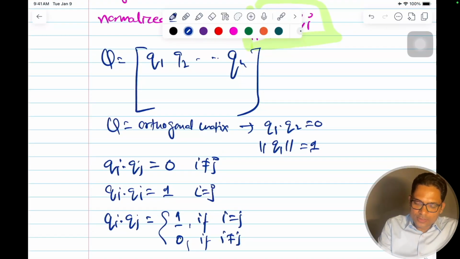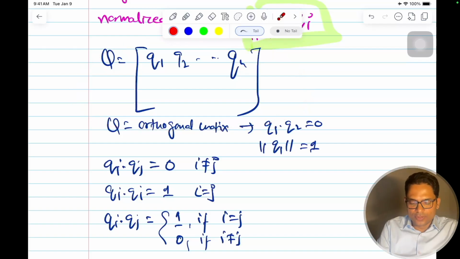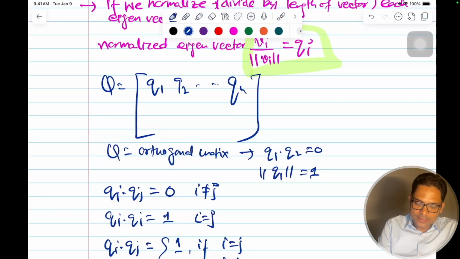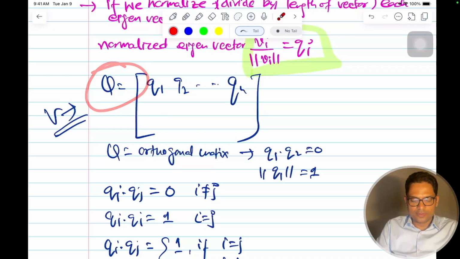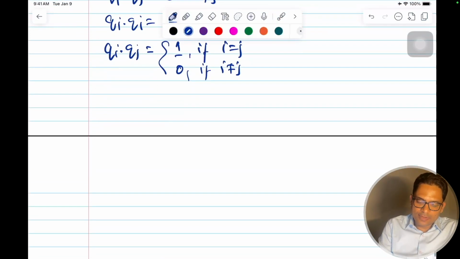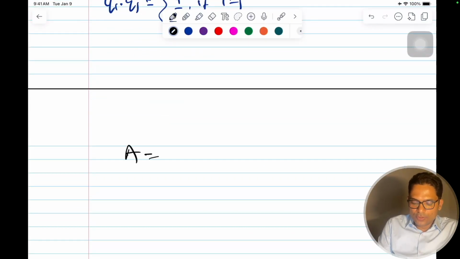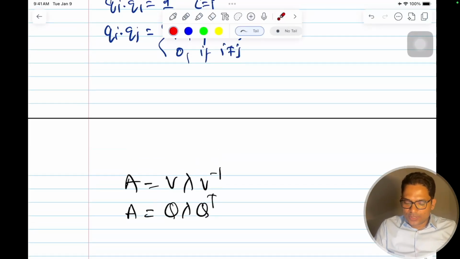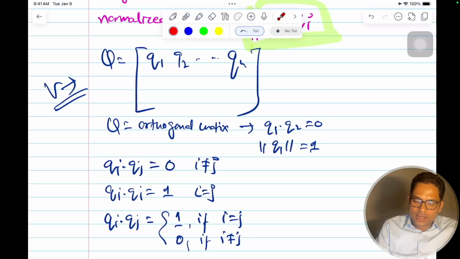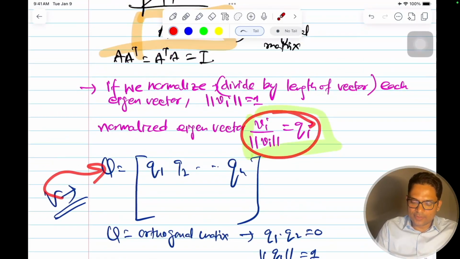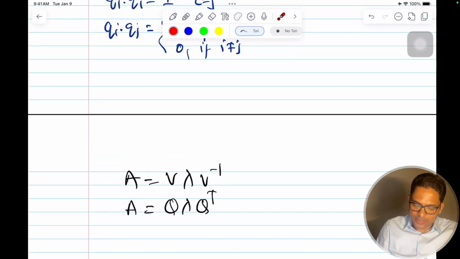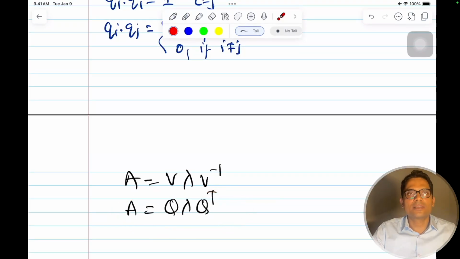If I do this now, my V matrix after normalization has become Q. So can I write the same matrix A? A was equal to V lambda V inverse. Can I write now A as Q lambda Q transpose? This Q is nothing but a normalized V. I'm dividing each vector by its length. So now I have got the same form, the same thing in the transpose format.